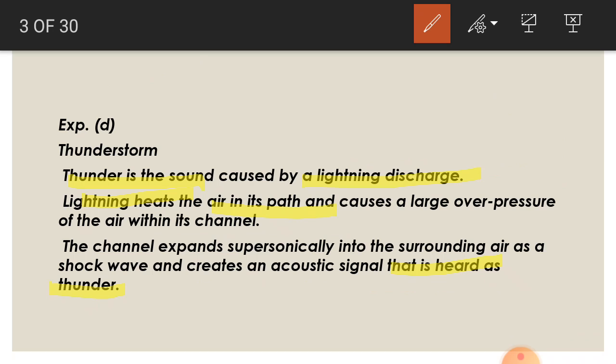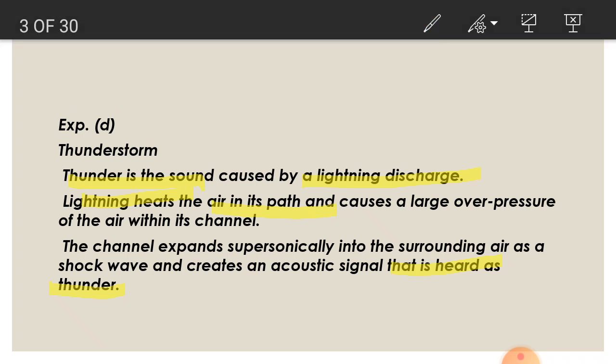The channel expands, meaning the place where this electric current is flowing will expand. The air between the clouds will expand supersonically. Supersonically means faster than the speed of sound in the surrounding air, and it will produce shock waves, an acoustic signal, and it will be heard as thunder.